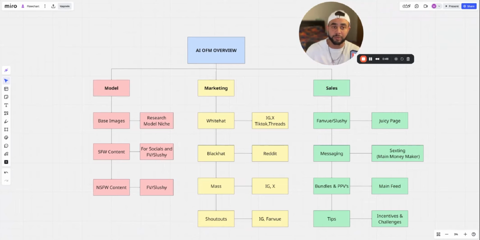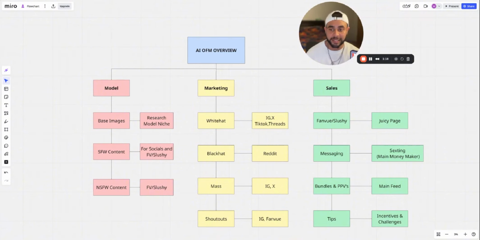So what you want to be doing is you want to be researching your model and the niche that she will be in. Now, the cool thing about being an AI OFM is the fact that if you're already someone who's very much into a niche, for example, whether that's gaming or certain type of music genres or whatever it is, whatever your interest might be, sports, you can kind of tailor this girl to almost be like a female version of you, but with a pussy and tits. The sky is the limit with this, guys. So you want to be doing that first of all.